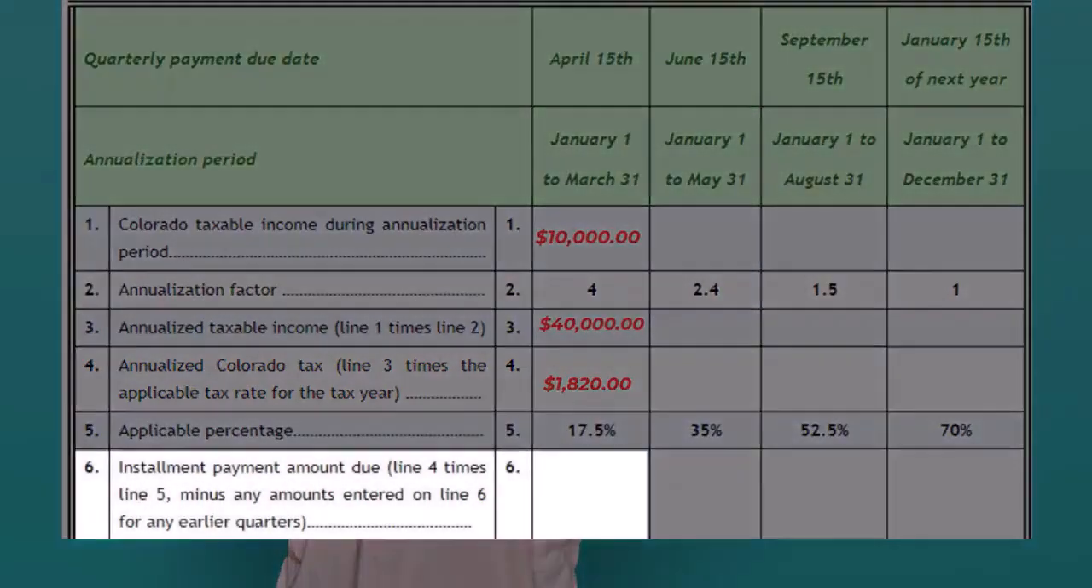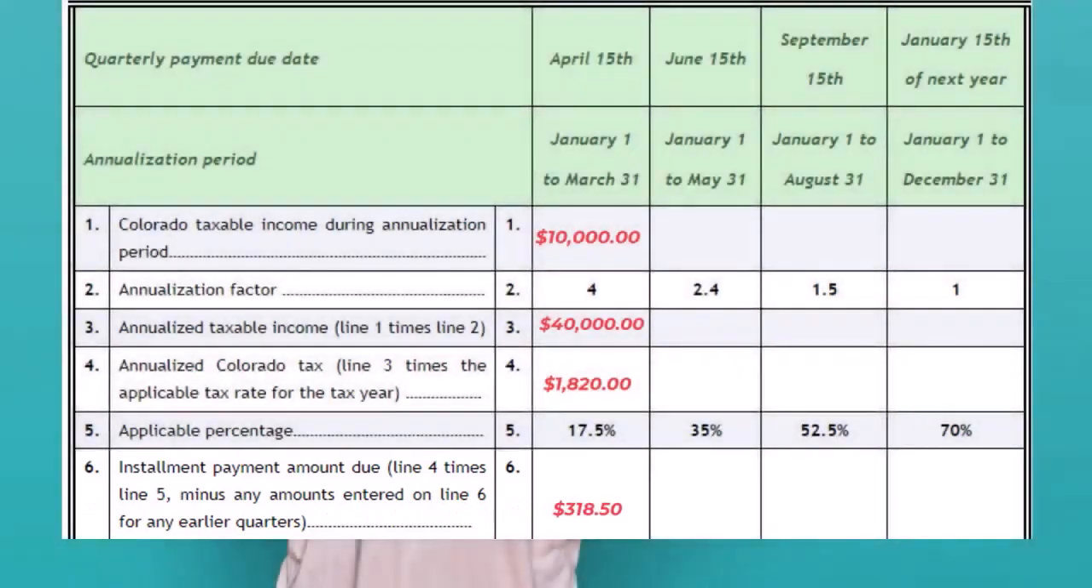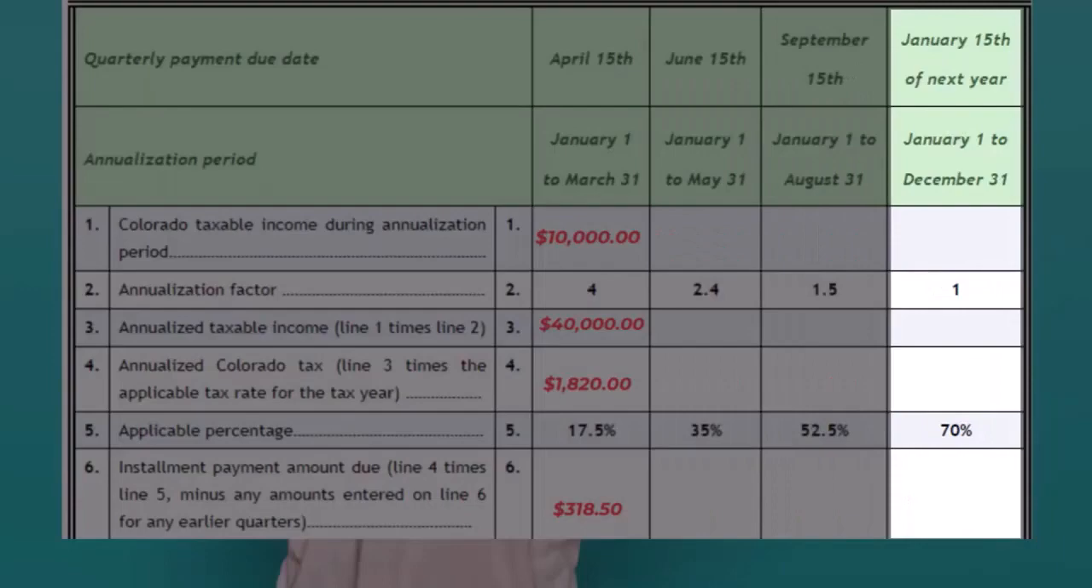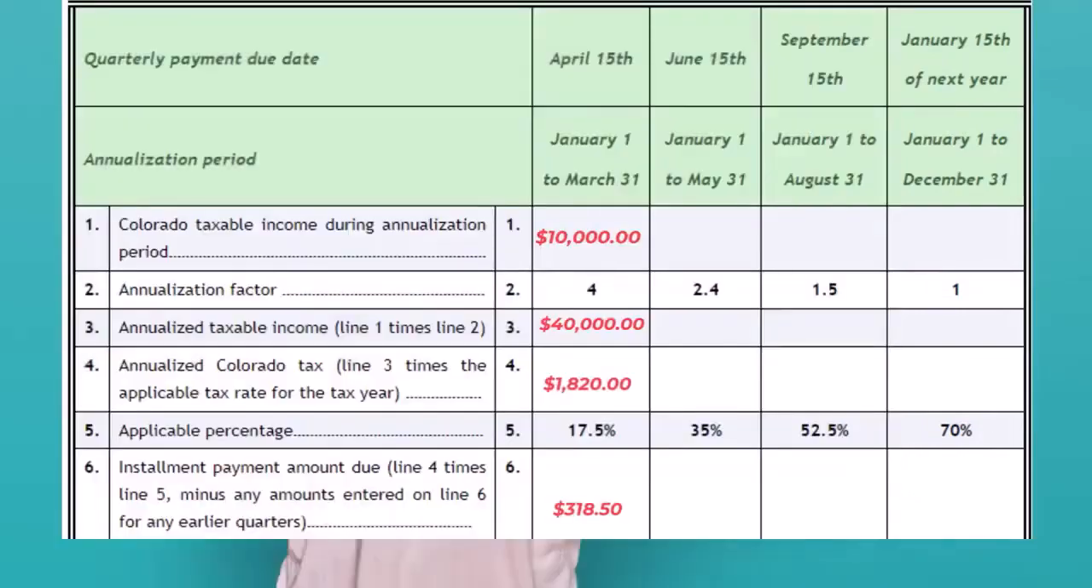$1,820. Line 6 is the amount on line 4 multiplied by line 5. $1,820 times 17.5% equals $318.50. This would be the payment due on April 15th. You would then calculate each column in the same order, giving you each quarterly payment due.